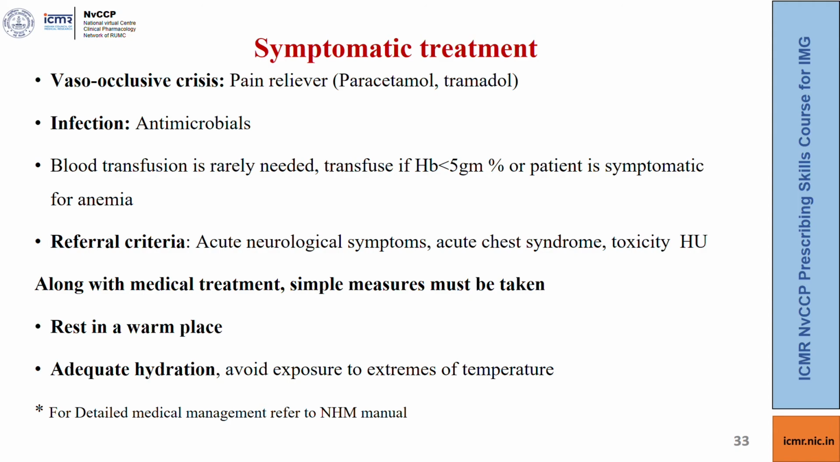You might need to transfuse if the hemoglobin is less than 5 gram% or if the patient is symptomatic for anemia. In case of complications like acute neurological symptoms or acute chest syndrome, toxicity to hydroxyurea, you will need to refer the child to a higher center. Along with the medical treatment, simple measures like resting in a warm place, maintaining adequate hydration, and avoiding exposure to extremes of temperature can reduce the number of episodes of crisis.